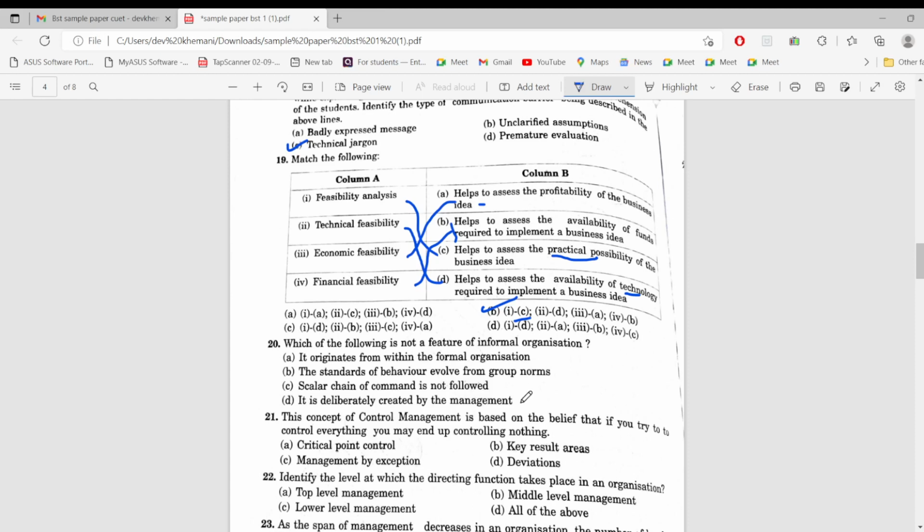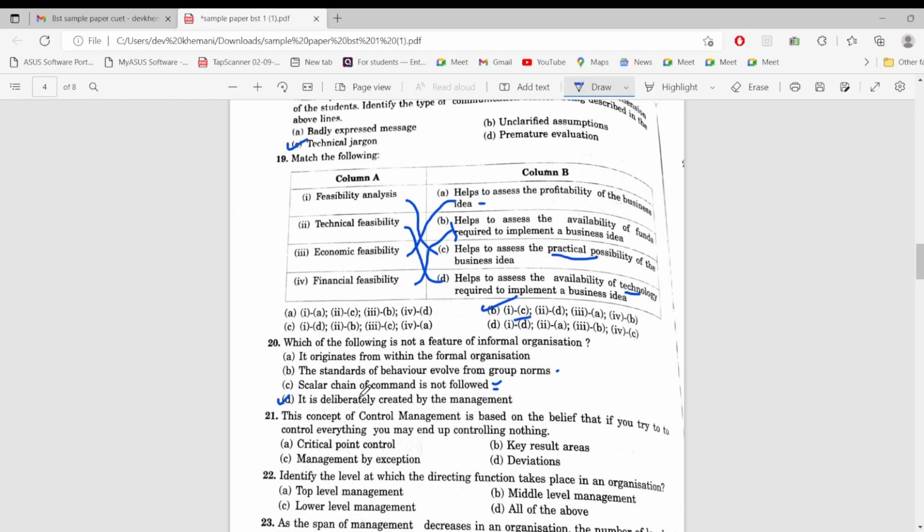No, it is not deliberately created by the management. Yeah, so this would be the only answer, I think, because it originates from within the formal organization. The standards of behavior evolve from group norms. Scalar chain of command is not followed. This is correct, that scalar chain is not followed. So not a feature. It is deliberately created by the management. So yeah, D would be the correct answer.